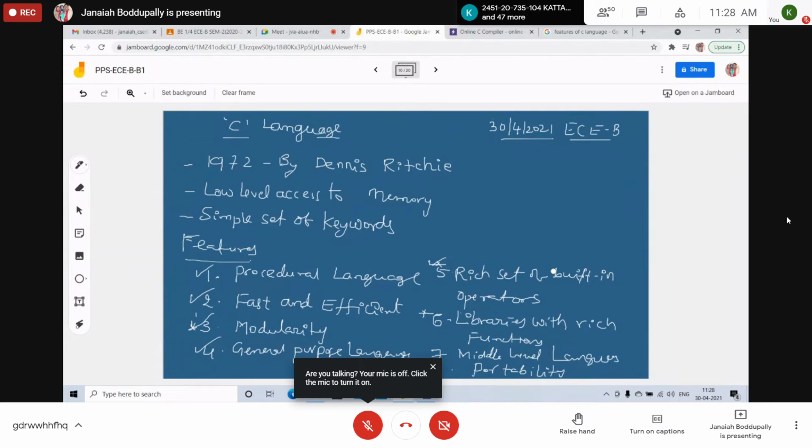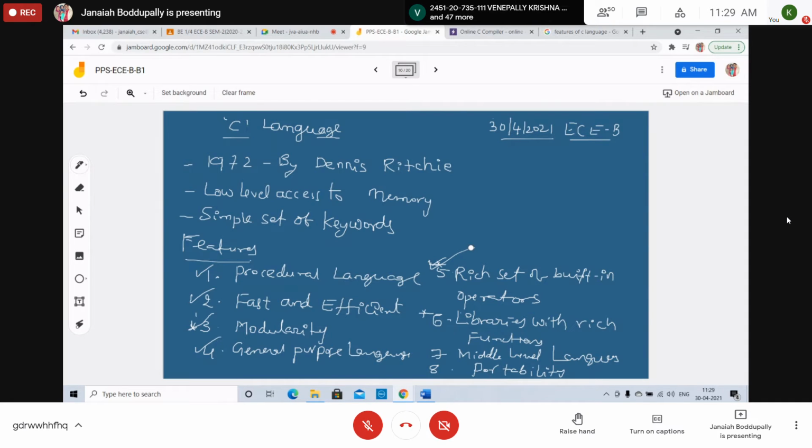I think some of you know a little bit about C programming. Among 60 students, some of you might have learned some C programming. Header files let the compiler understand that this function is used for this purpose. That's why we use the rich set of built-in operators in the C language.